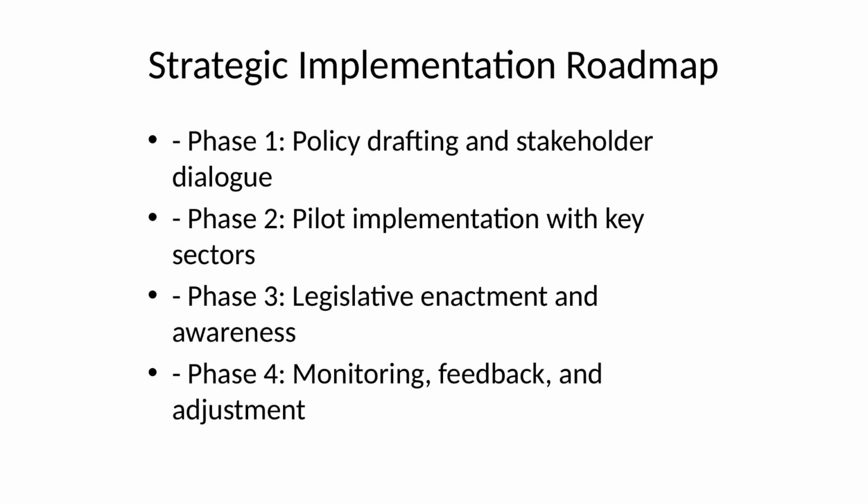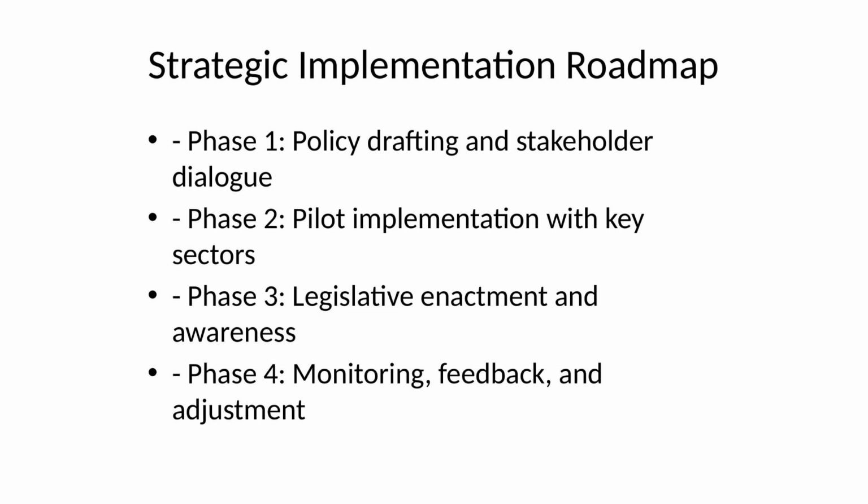Phase 2 will launch pilot programs in automation-prone industries such as manufacturing, logistics, and finance to test the feasibility and collect feedback. Phase 3 will focus on formal legislative enactment accompanied by widespread public awareness campaigns and employer training programs.